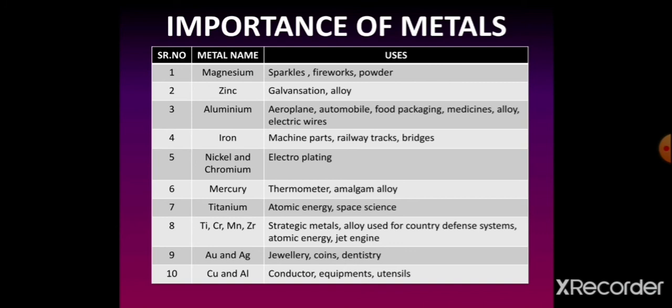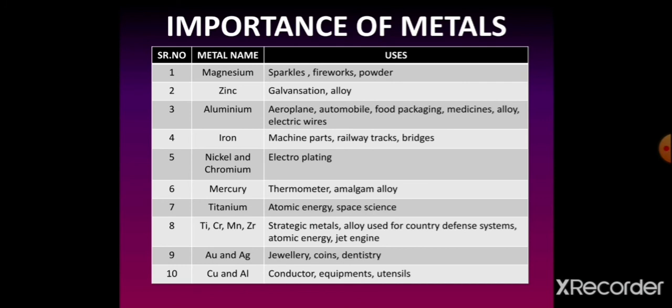So, gold and silver are utilized in jewelry, ornaments, and there are a number of things which we are utilizing in a precious way.